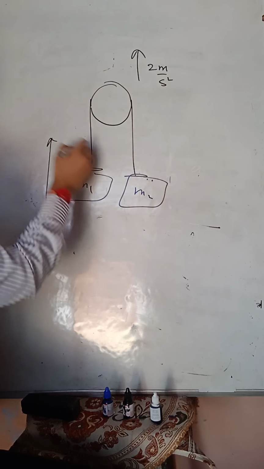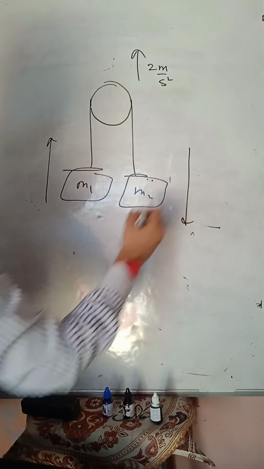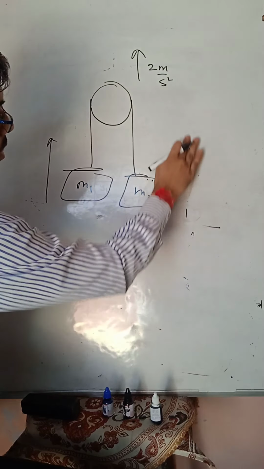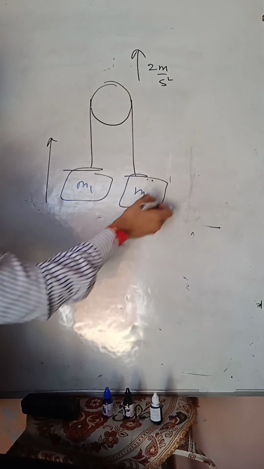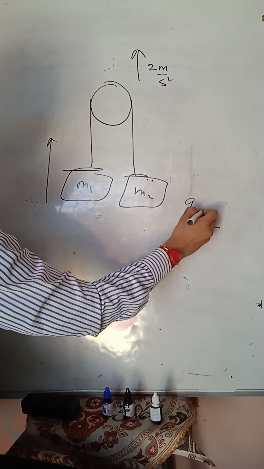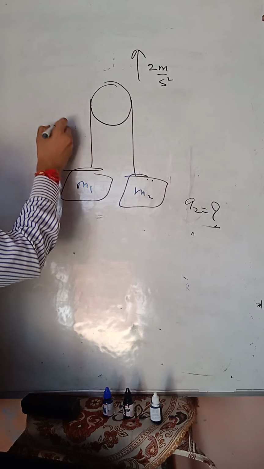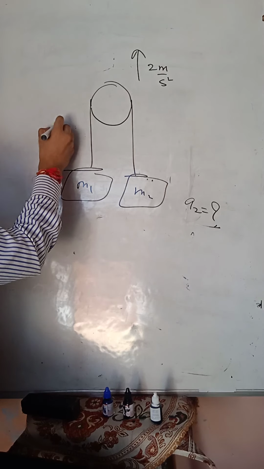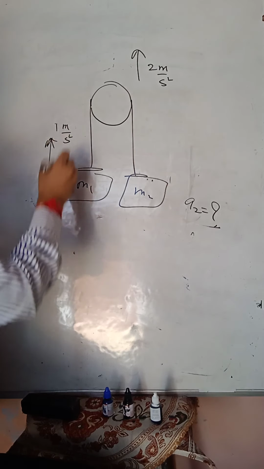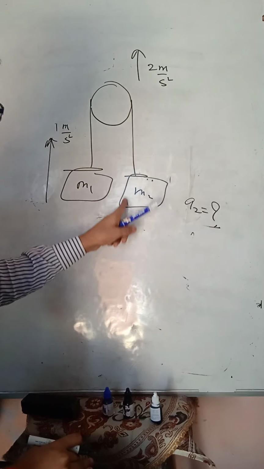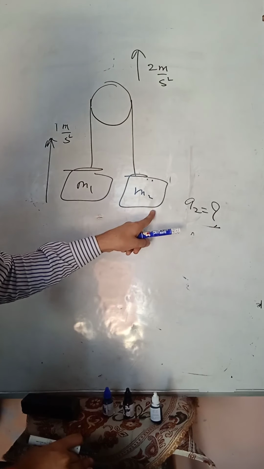This block is moving upwards, this block is moving downwards with some acceleration. For example, I need to calculate the acceleration of this block. What is a2? I know what is a1. A1 is given here, 1 meter per second square, which is the acceleration of this block. Now I need to find the acceleration of the other block.